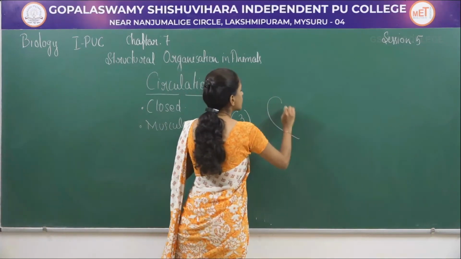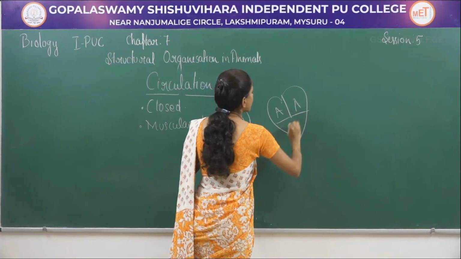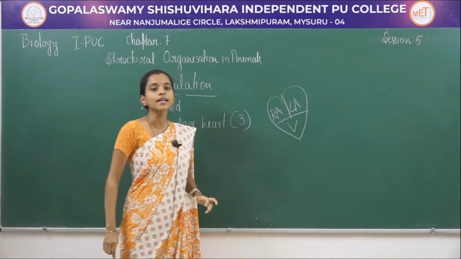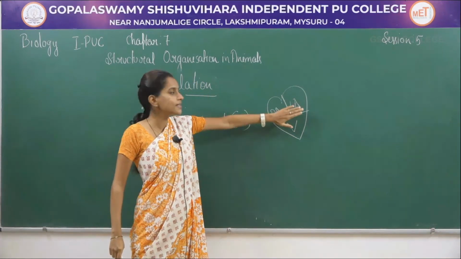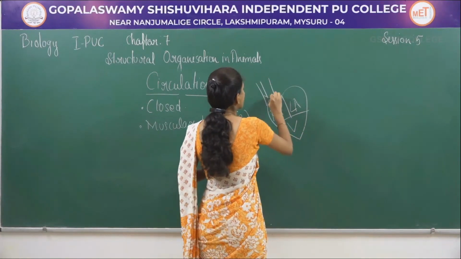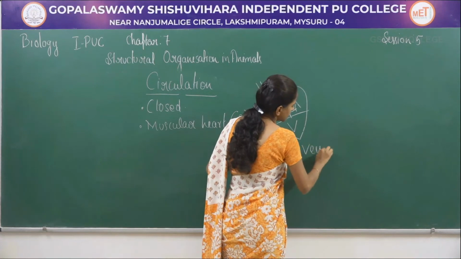These 3 chambers will be the auricles and the ventricle. So right auricle, left auricle and a ventricle. There are 2 auricles and 1 ventricle. To the heart, the blood is brought through the vena cavas.